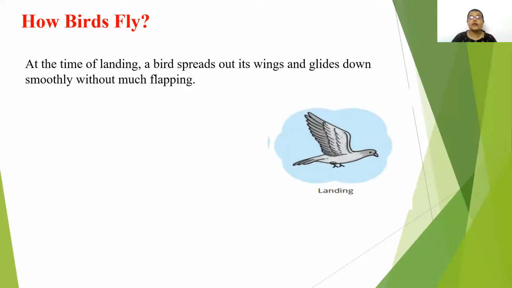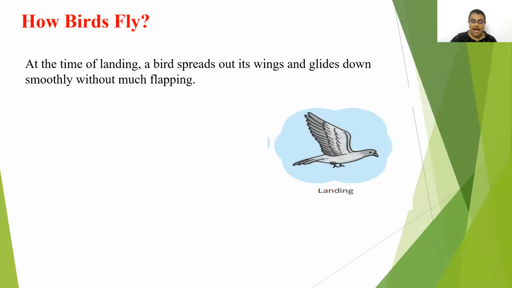At the time of landing, whichever bird it is, they just spread out their wings and smoothly glide down without much flapping. Understood? Whenever they want to fly, they flap their wings, but whenever they want to land, they simply glide down without much flapping.